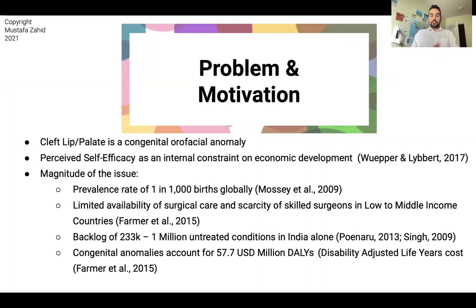The prevalence rate of cleft lip and palate varies across the regions of the world. However, globally, it's around 1 in 1,000 births. The limited availability of surgical care and scarcity of skilled surgeons in the developing countries can lead to huge backlogs. For example, in India, the estimated backlog of untreated conditions varies from 250,000 to 1 million untreated patients.